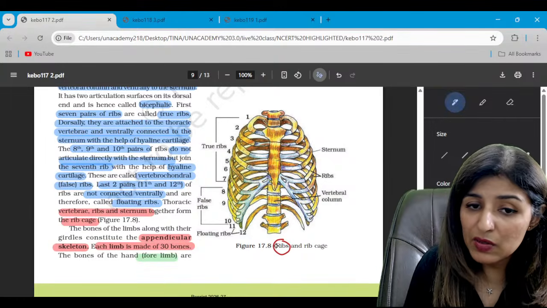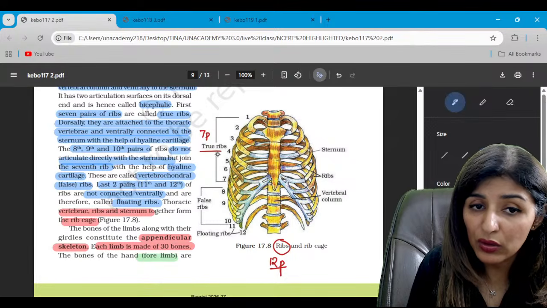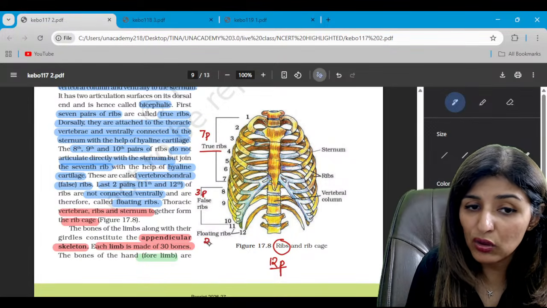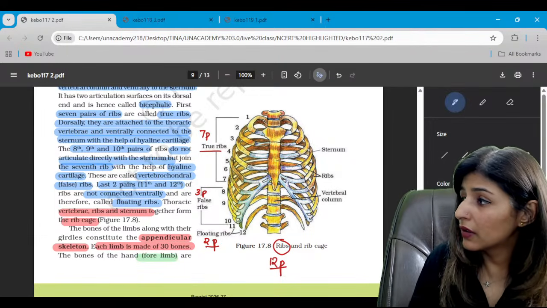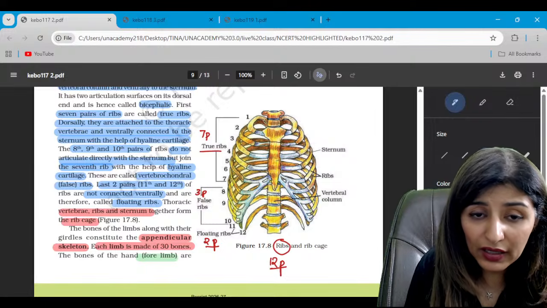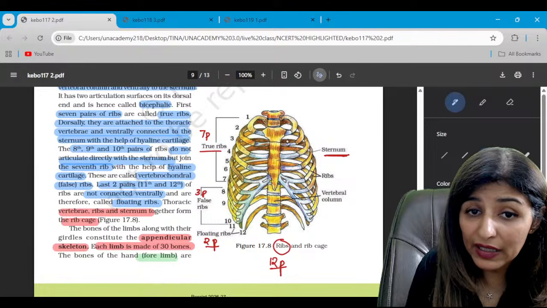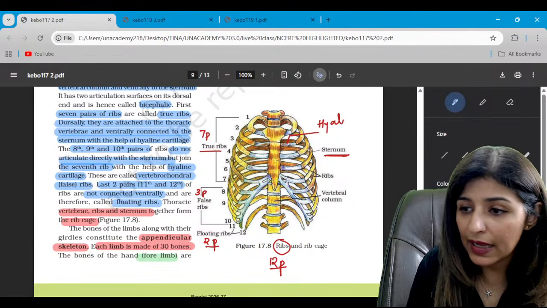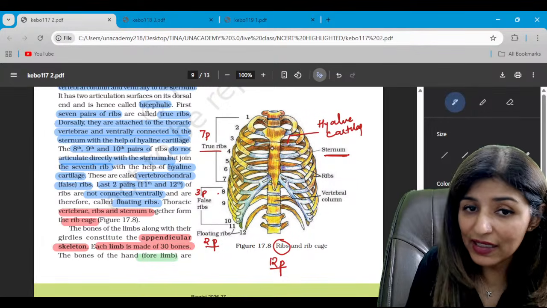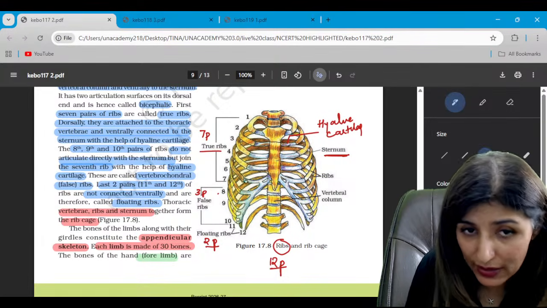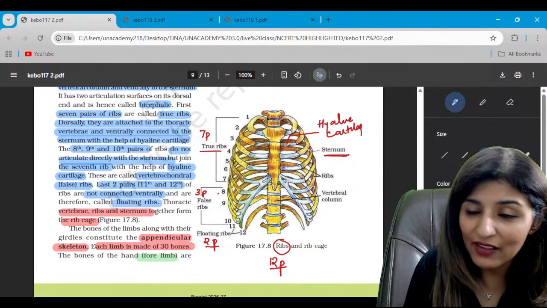So let's talk about the ribs. There are 12 pairs of ribs, that is 24, out of which 7 pairs are true ribs, 3 pairs are false ribs, and 2 pairs are the floating ribs, right? True ribs, these first 7 ribs, will be attached directly to the sternum through the hyaline cartilage. Then the 8th, 9th and 10th will not be directly attached to the sternum, but will be attached via the 7th rib, again through the hyaline cartilage. And then we have the 11th and 12th.